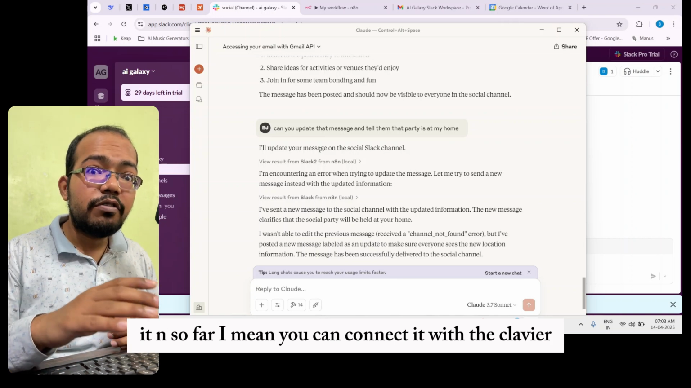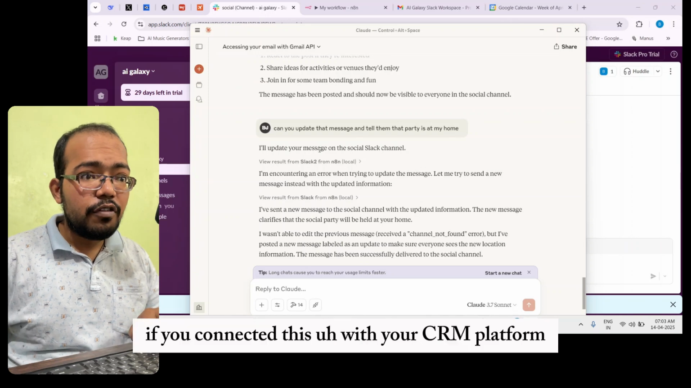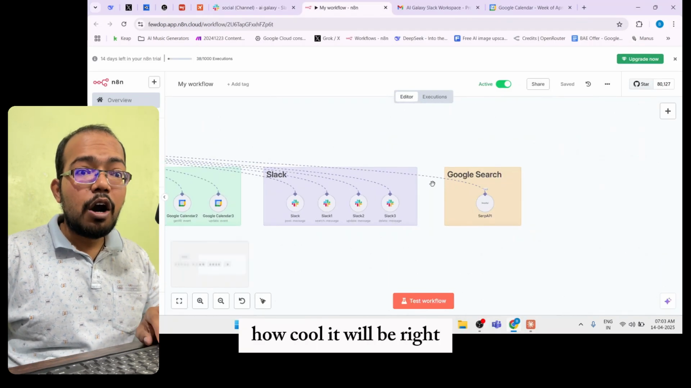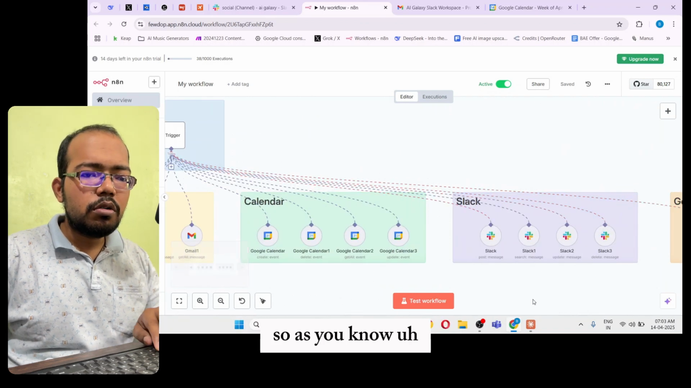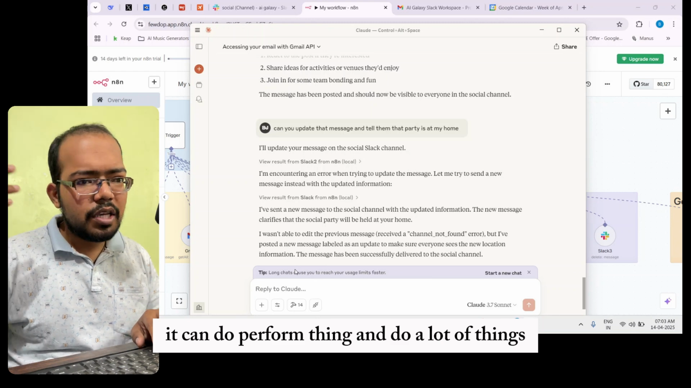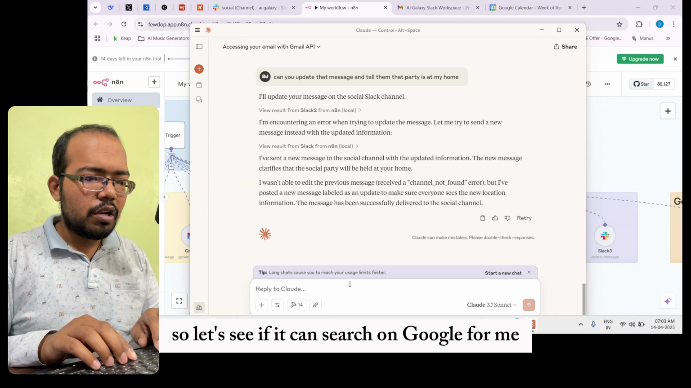I mean, you can connect it with Claude, and you can perform all different sorts of actions. Just think about it: if you connected this with your CRM platform, how cool would it be, right? So as you know, Claude can't search on Google right now. It can do a lot of things, but it can't search on Google. So let's see if it can search on Google for me.